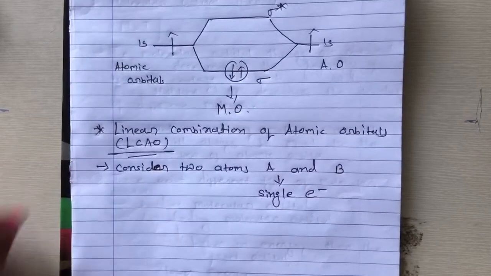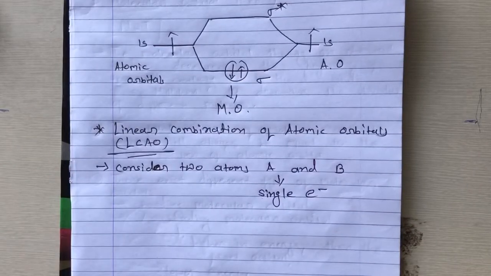Single electron, right? Single valence electron.